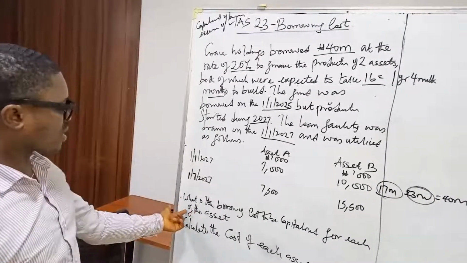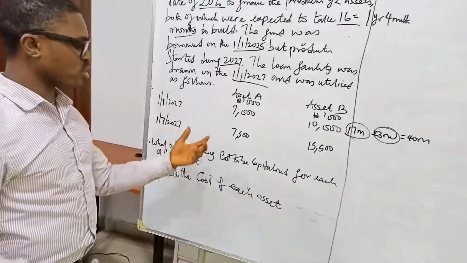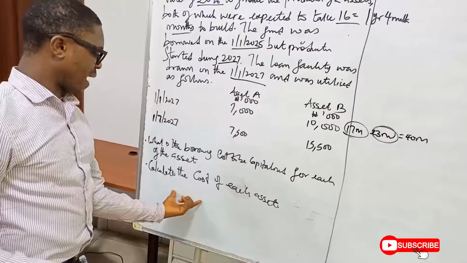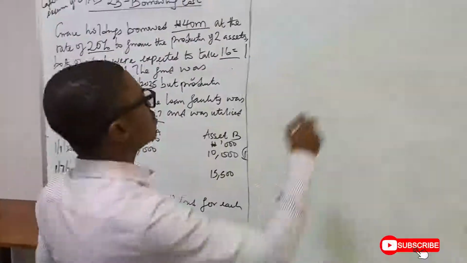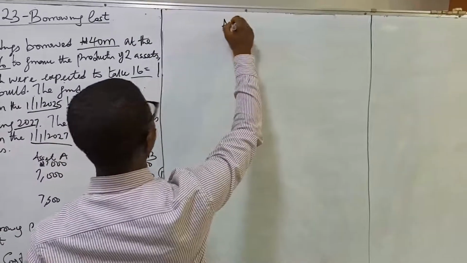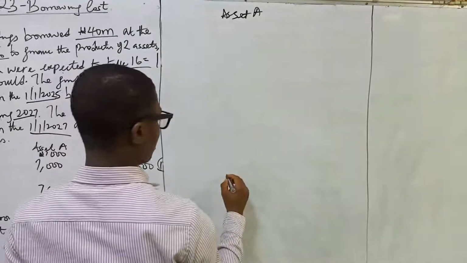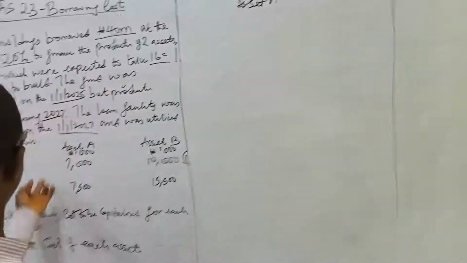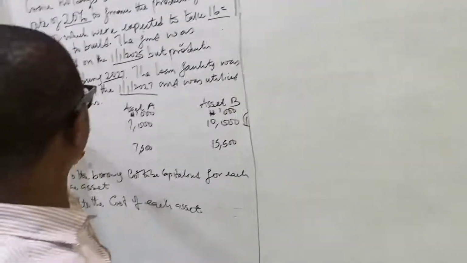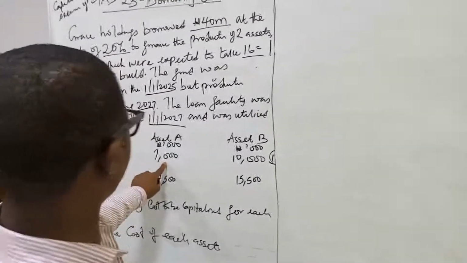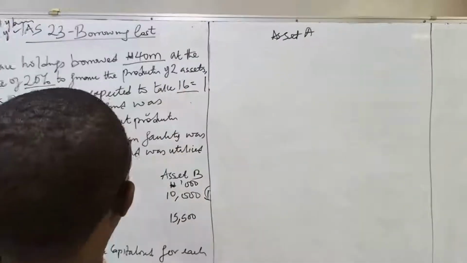So we ask, what is the borrowing cost to be capitalized for each asset? And after calculating the borrowing cost to be capitalized for each asset, we also ask to calculate the cost of each asset. Here we go. So let's do it this way. Let's calculate for asset A. For asset A, on the 1st of January, 7 million was incurred at 20%.